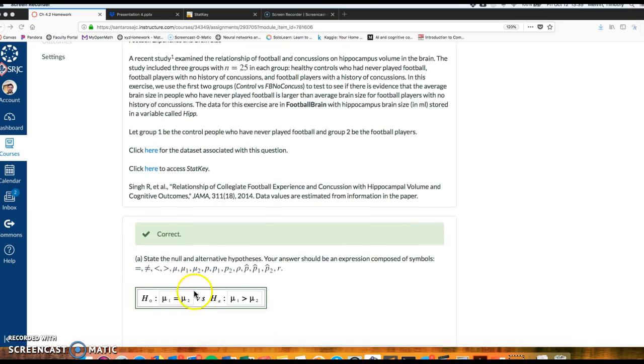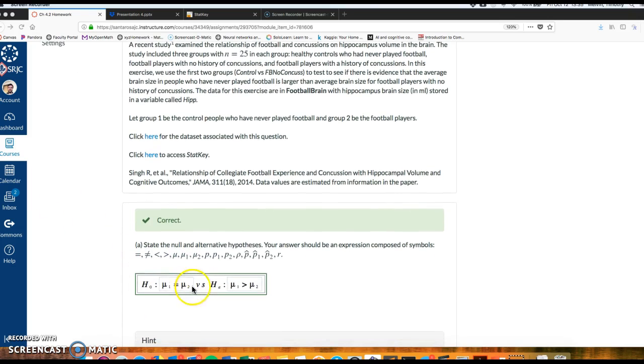So in this case, again, if you can make this work, great. Don't worry about this box too much. But the null hypothesis is that mu1 equals mu2. The alternative is, is there evidence that the average brain size of people who've never played football is larger? So does playing football decrease your brain size? So group 1 is greater than group 2.